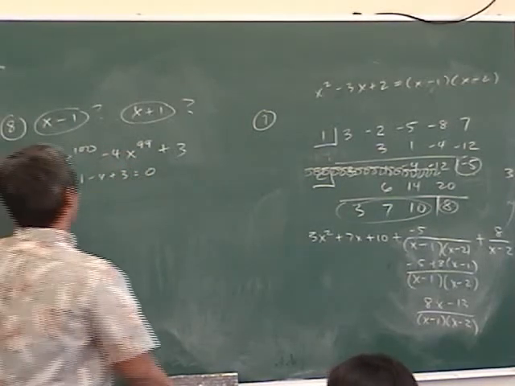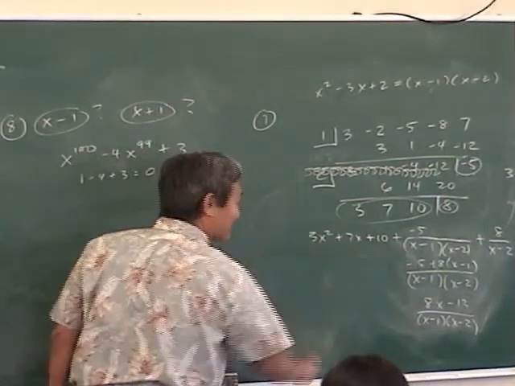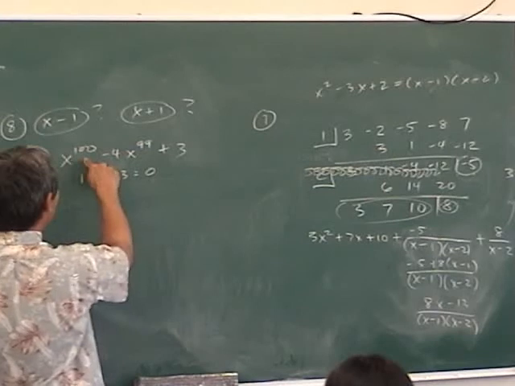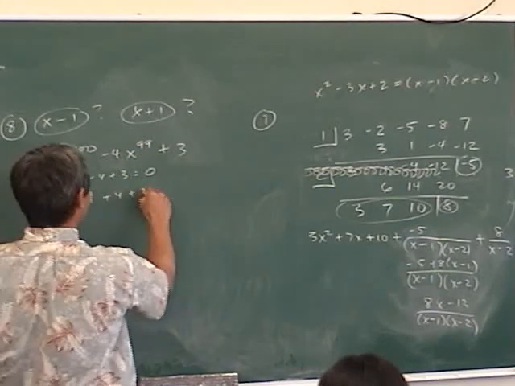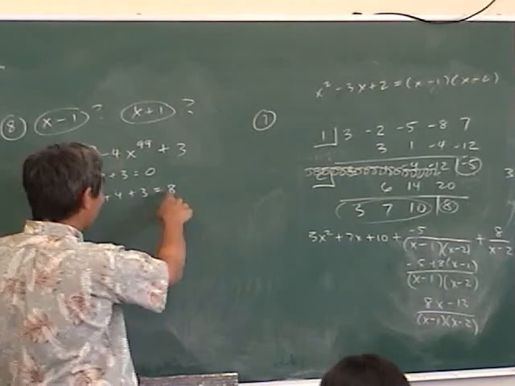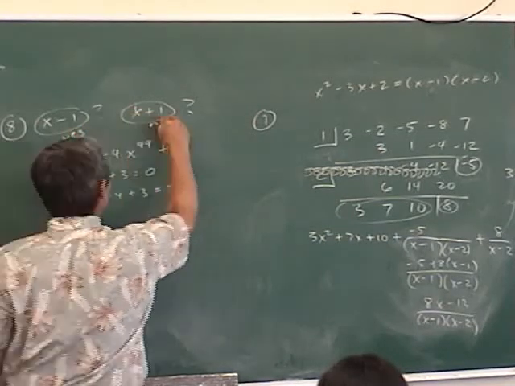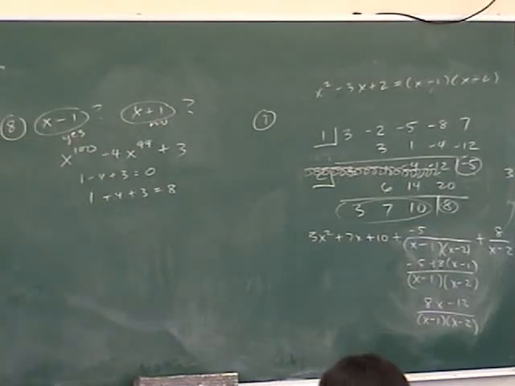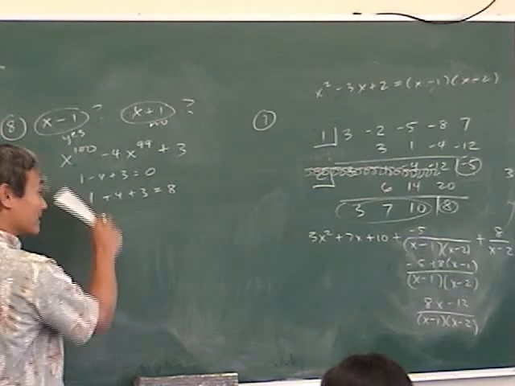Okay, what about this? How do you test if this is a factor? Write another one with 90-something zeros. No, just plug in -1. So you get 1, plug in -1 there, plus 4, plus 3 is equal to 8. Is that equal to 0? No. So this one, no, it's not a factor. Now do we understand the remainder theorem? If you do synthetic division with a number, the remainder is the same thing as plugging it into the polynomial.